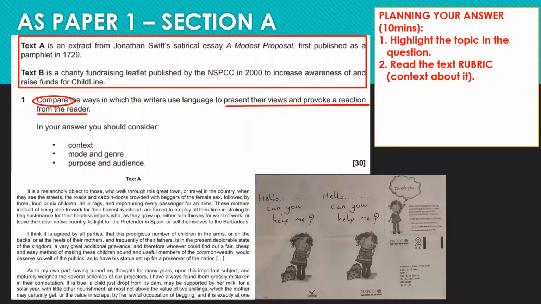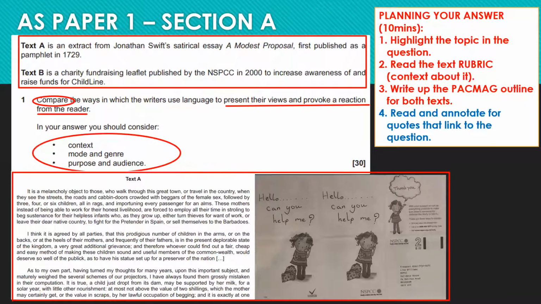Read the rubric, remind yourself about the context. That should allow you to write up the PACMAG outline for both texts so that you've got something to link your broader analysis to. And then finally, read and annotate for quotes that link to the question.